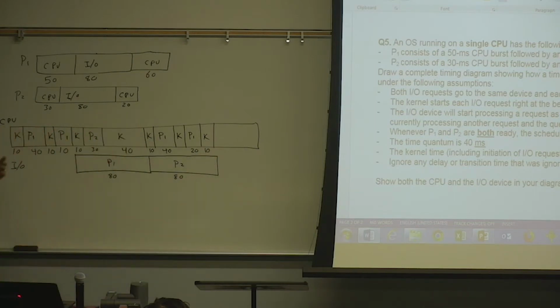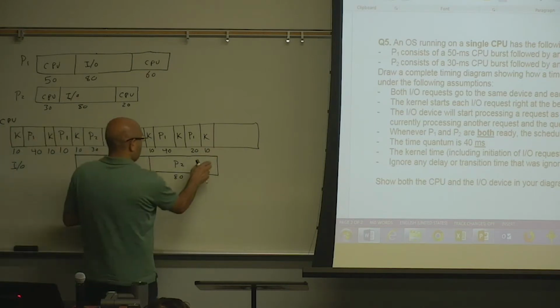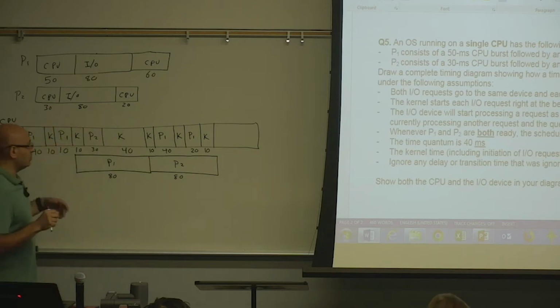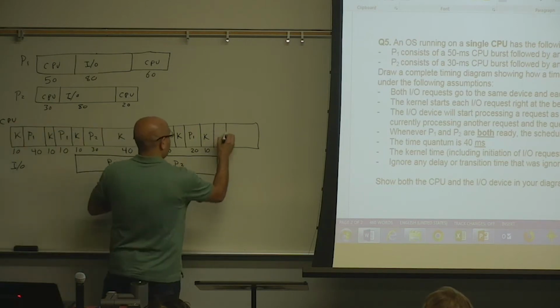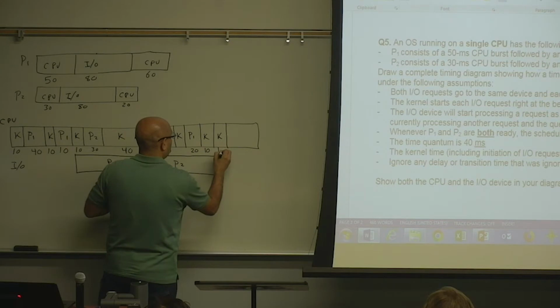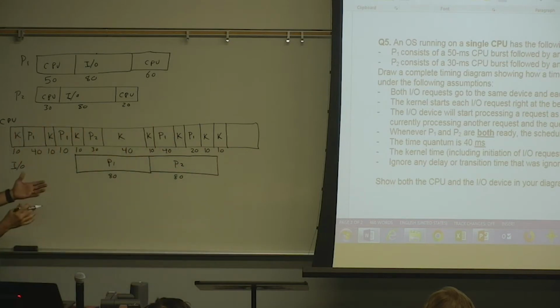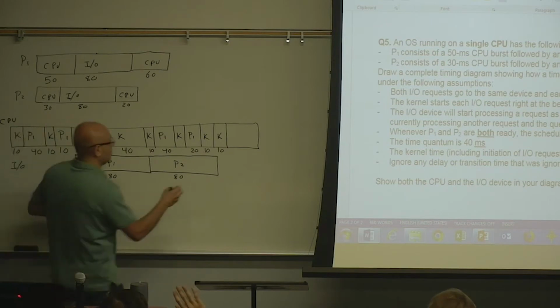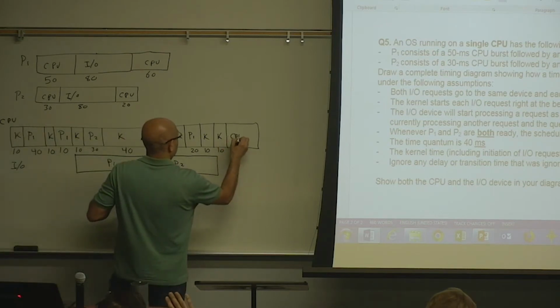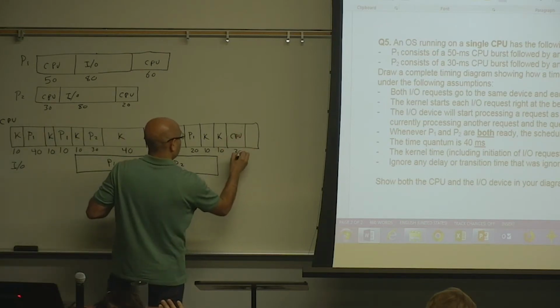Then the I/O device will be done, not P2. The I/O device will be done. It will notify the kernel. The kernel will get control, and it will look at the ready queue. It will find only one process, which is P2, and it will give it the CPU for 20 milliseconds.